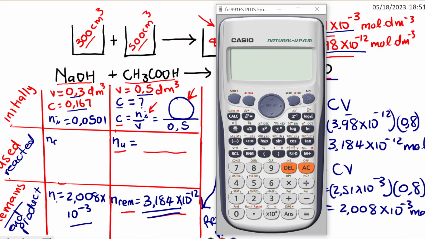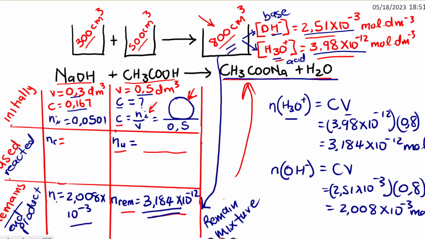So we had initially 0.0501 minus what we have remaining, 2.008 times 10 to the power negative 3. So we have something like 0.048. That's what was used for the base, 0.048 moles. So this is the number of moles that was used.